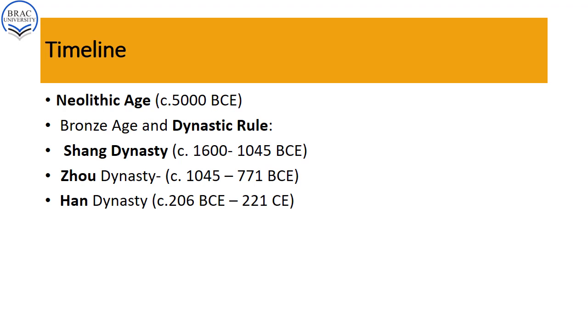That means the Han dynasty is basically the latest very famous dynasty, and that is why the Hans and the Chinese have become very much synonymous to each other. It's because of the contributions of the Hans. The Chinese people even these days are compared with the Hans. Now let us begin our discussion about the two very famous dynasties in ancient Chinese history, the Shang dynasty and the Zhou dynasty.